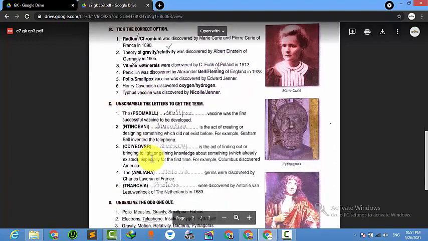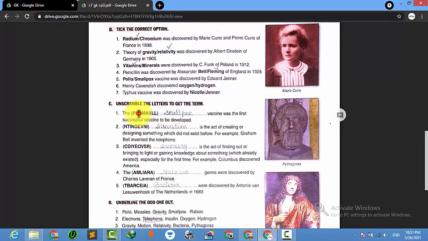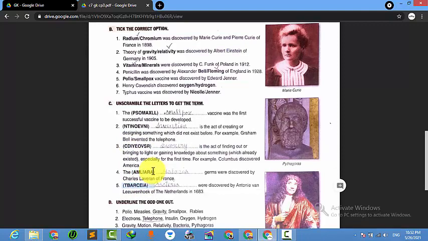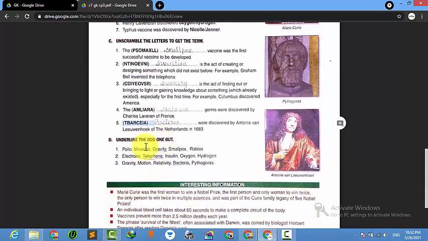Then this one is your assignment. I won't tell you, it's very small, it is very easy. You need to unscramble this word. Smallpox, invention, what is this, discovery, this one is the discovery, malaria, bacteria. Underline the odd one out.